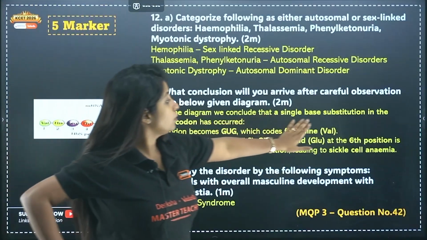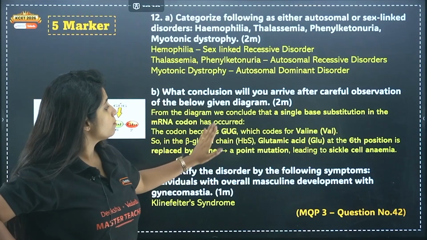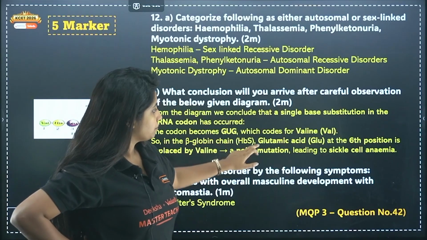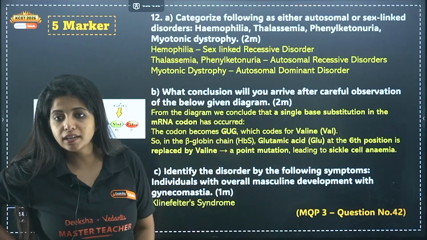At one single point, instead of GAG, it is GUG now. From the diagram we conclude a single base substitution in the mRNA codon has occurred. The codon becomes GUG, which codes for valine. So in the beta globin chain, glutamic acid at the 6th position is replaced by valine, a point mutation leading to sickle cell anemia.